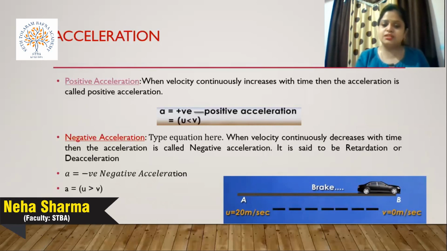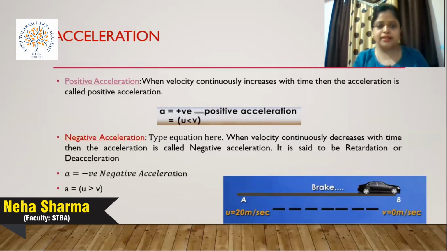So in that case, suppose I'm giving you an example: initially the velocity is 20 meter per second, and suddenly you apply a brake, the velocity becomes zero because the car stops. When you calculate with the formula a equals v minus u by t, u is greater, that is 20 meter per second, and v is 0. So 0 minus 20 by time, the answer is automatically negative. This type of acceleration is known as negative acceleration, and it is also defined as deceleration or retardation.